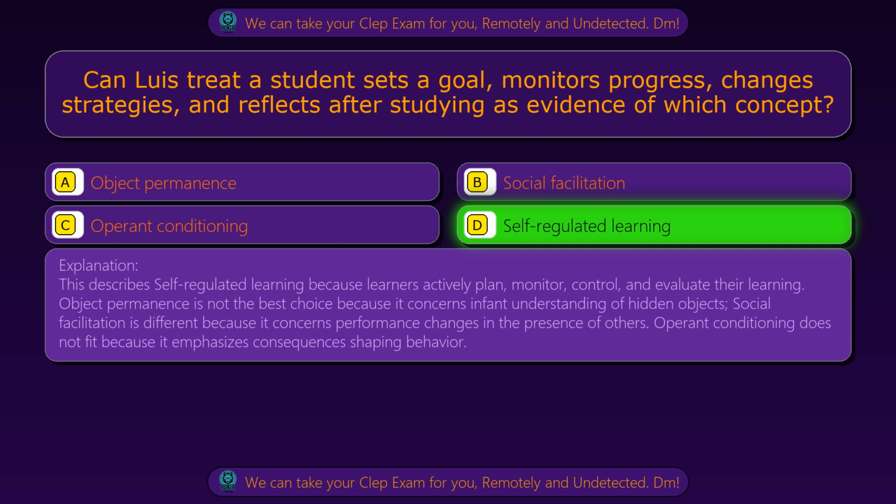Object permanence is not the best choice because it concerns infant understanding of hidden objects. Social facilitation is different because it concerns performance changes in the presence of others. Operant conditioning does not fit because it emphasizes consequences shaping behavior.